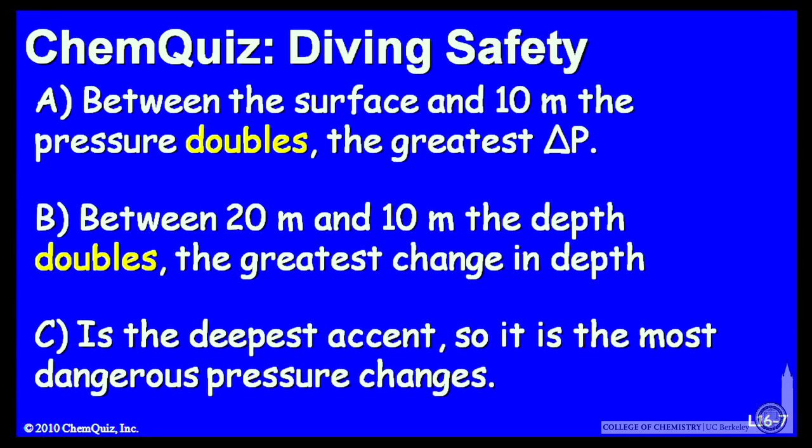Let's look at possible explanations for each of the answers. A, between the surface and 10 meters, the pressure doubles. That's the greatest change in pressure, and therefore the greatest danger. B, between 20 meters and 10 meters, the depth doubles. So that's the greatest change in depth. Or C, it's the deepest ascent. You start at 50 meters down, so it's the most dangerous pressure change. Think about those 3 possible options and make a selection.